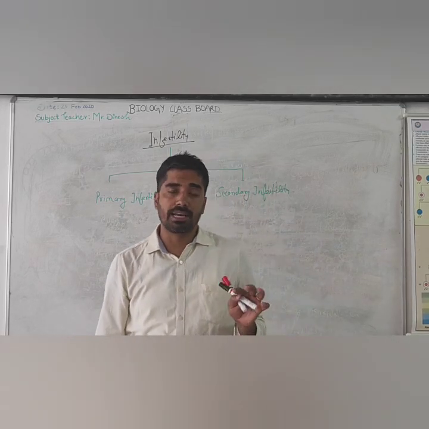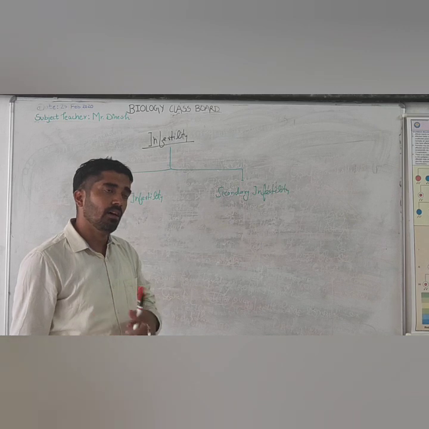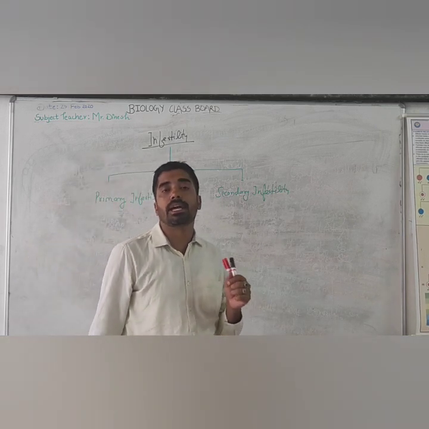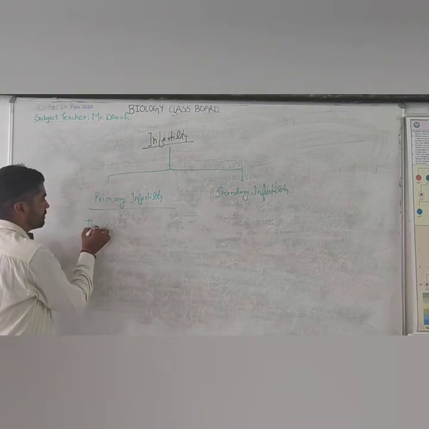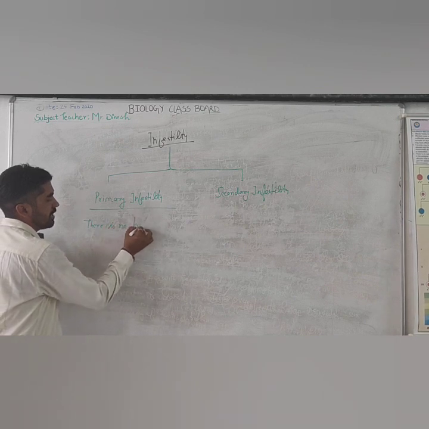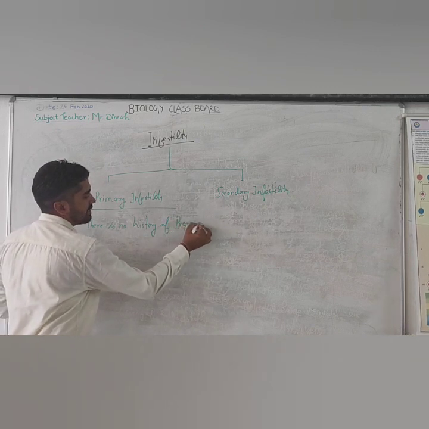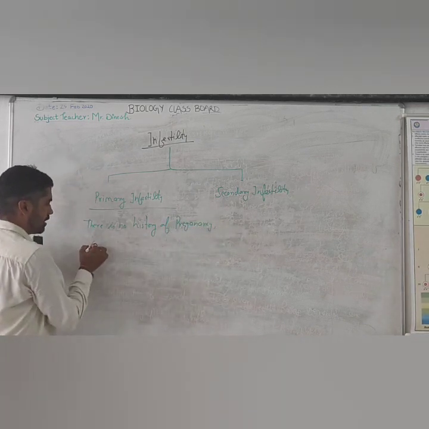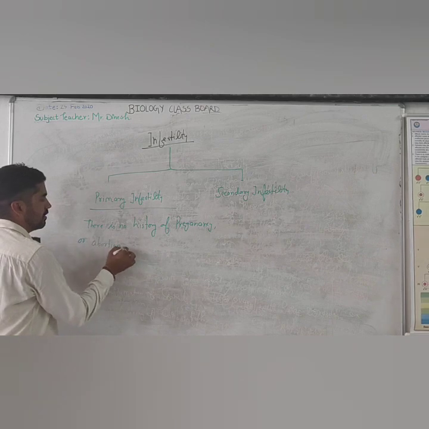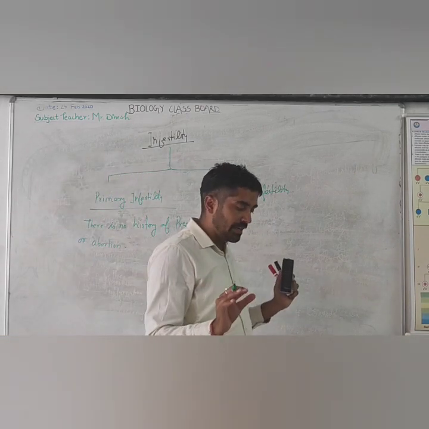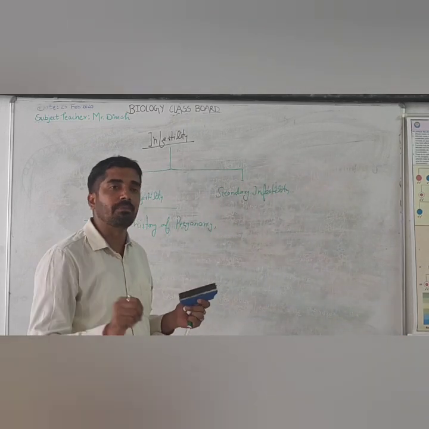That means the couple does not have any baby, any pregnancy, or any abortion history. So there is no history of pregnancy or abortion. There is no abortion, there is no pregnancy, so it means that the couple has never conceived any baby. This is primary infertility.